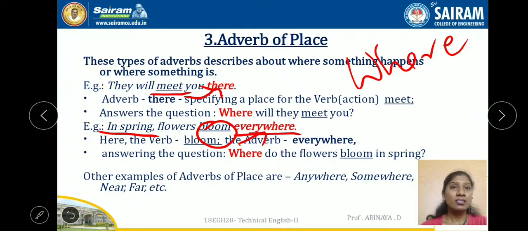Okay, it answers the question again. The verb is bloom, and the adverb everywhere answers the question: where do the flowers bloom in spring? Where do the flowers bloom? It gives the answer for where: everywhere. So adverbs of place are words which tell about the place of an action in the sentence. Other examples of adverbs of place are anywhere, somewhere, near, far, etc.